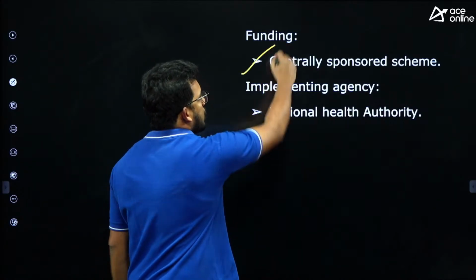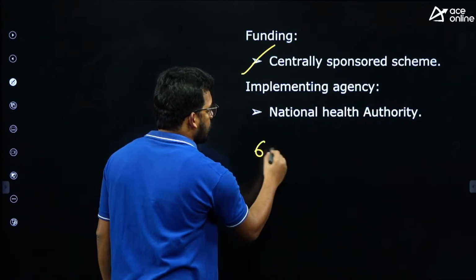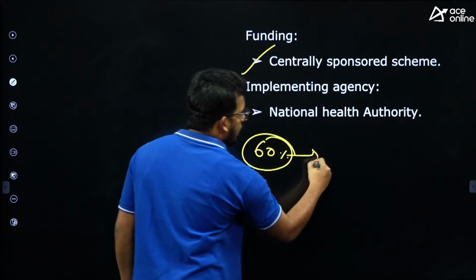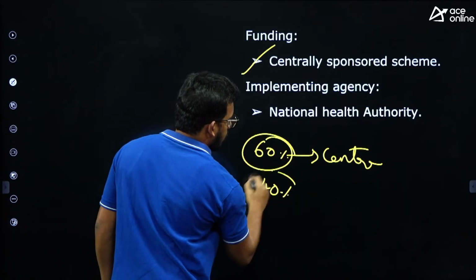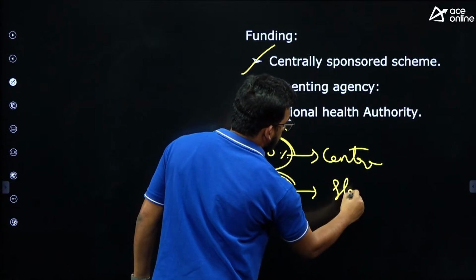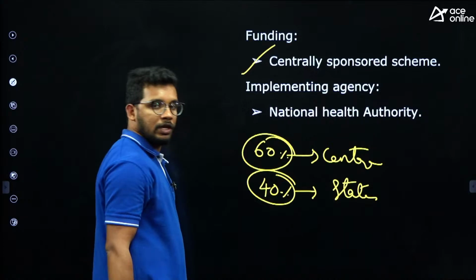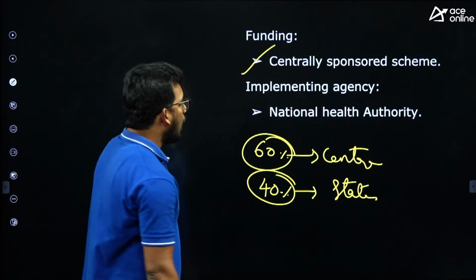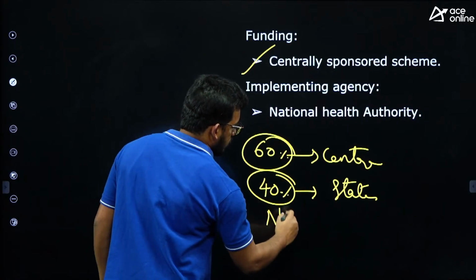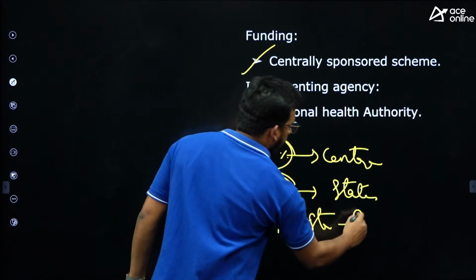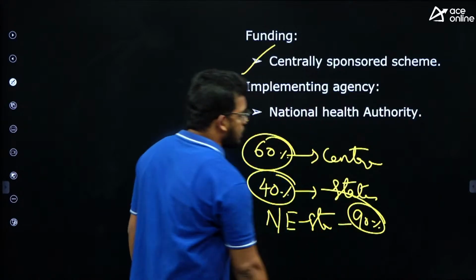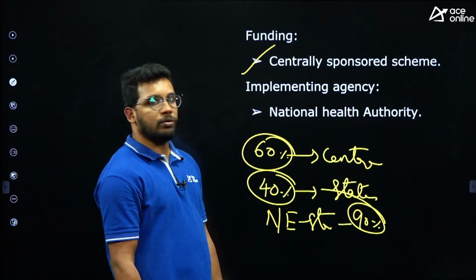And the funding is centrally sponsored. That means 60% of the fund is given by the center and 40% by the state. So states have to spend 40% of this total scheme budget, right? And if they are northeast states and special category states, 90% of the fund will be given by the center itself and these states have to take care of 10%.